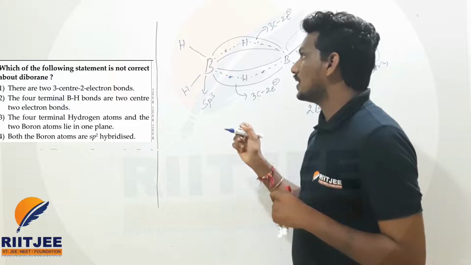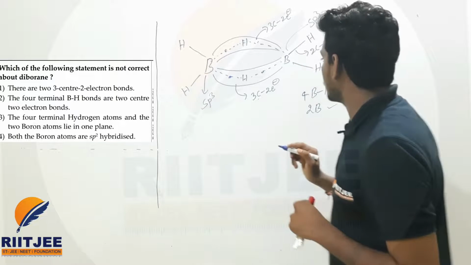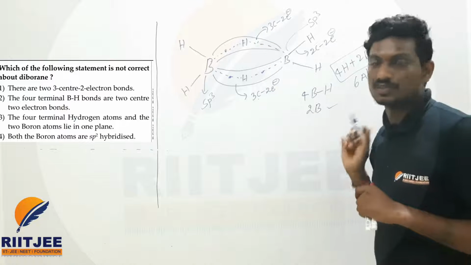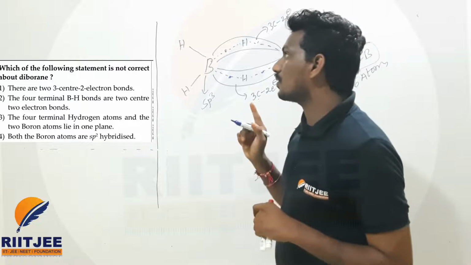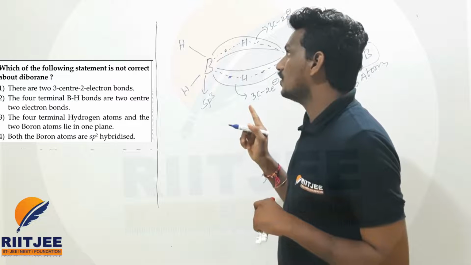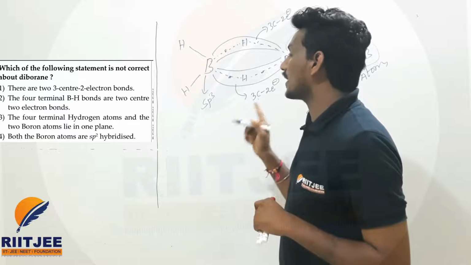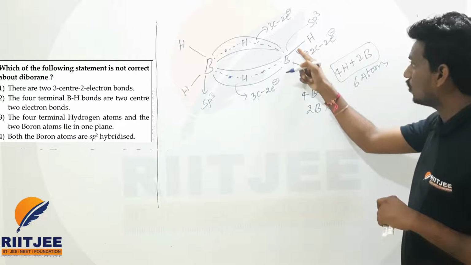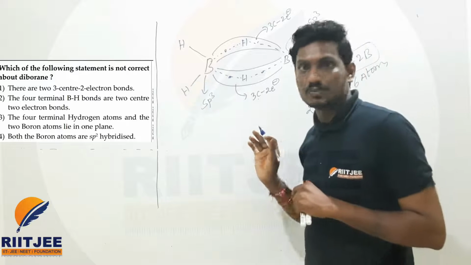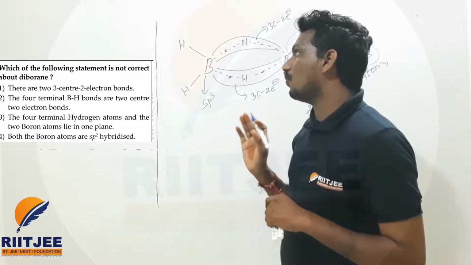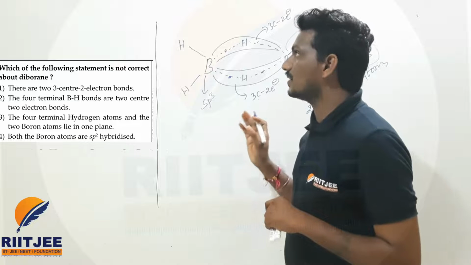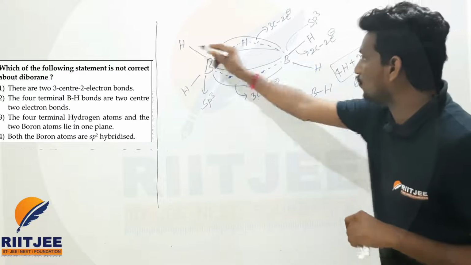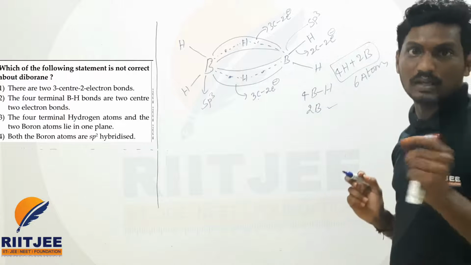There are 3 center 2 electron bonds present. Yes sir, there are 3 center 2 electron bonds present. First option is right. Second option, 4 terminal BH bonds are 2 center 2 electron bonds. Yes sir, there are 2 center 2 electron bonds. How many are there? BH 1, 2, 3, 4 are there. Second option also right. And third option, 4 terminal BH atoms and the 2 boron atoms lie in one plane. I told you just now. 1, 2, 3, 4, 5, 6. These are all in one plane, beta.